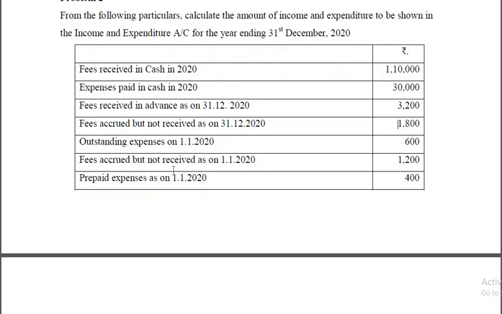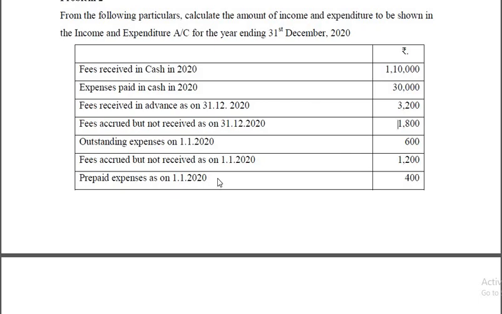Fees accrued but not received as on 1/1/20. So fees earned, accrued, but you have not received last year. That means these 1,10,000 includes 1,200 fees received this year, but relating to last year. Therefore, that should be deducted. That's not the income of this year.